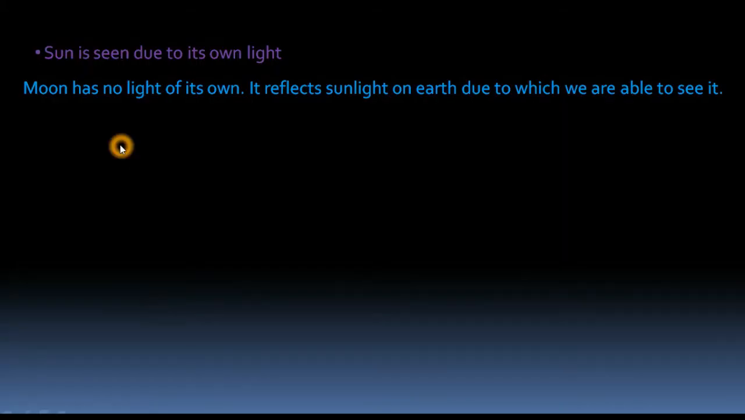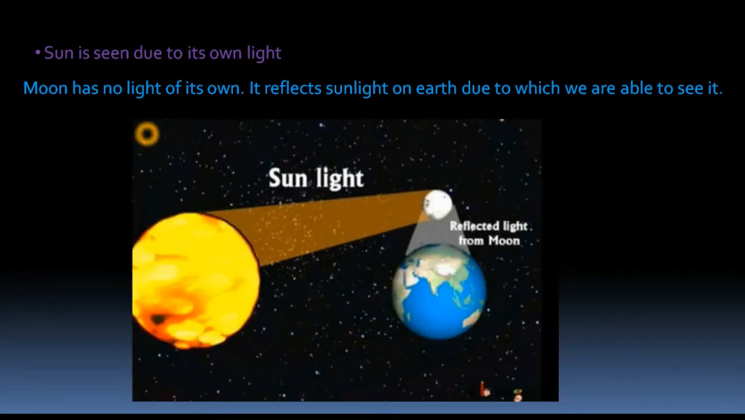Now, see, students, you all see the sun, right? And the sun is seen because of its own light, right? But the moon does not produce its own light. Even then, we are able to see it shining in the night sky, right? So we are able to see the moon because the sunlight that is falling on the moon gets reflected